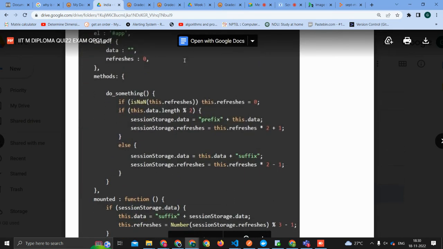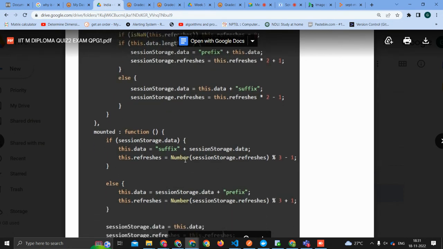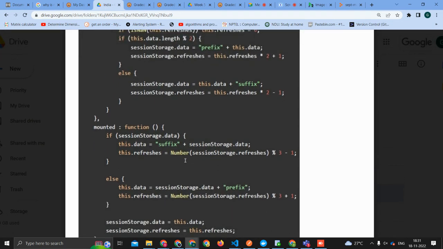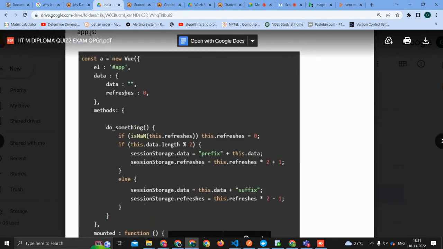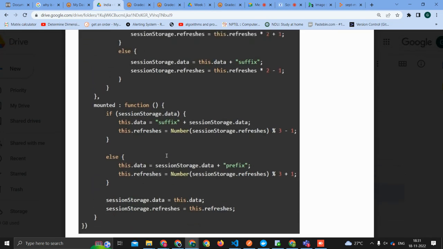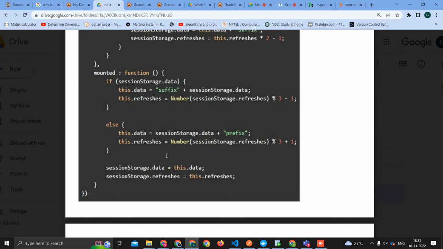So do something is not being called. Yes, do something is not being called. I think we are not clicking, so we are going directly to mounted probably. Yes, correct. So the first time we don't have data. We have written nptel in the box, no? And then we are refreshing thrice, right? So will it get stored in the session? No, right?